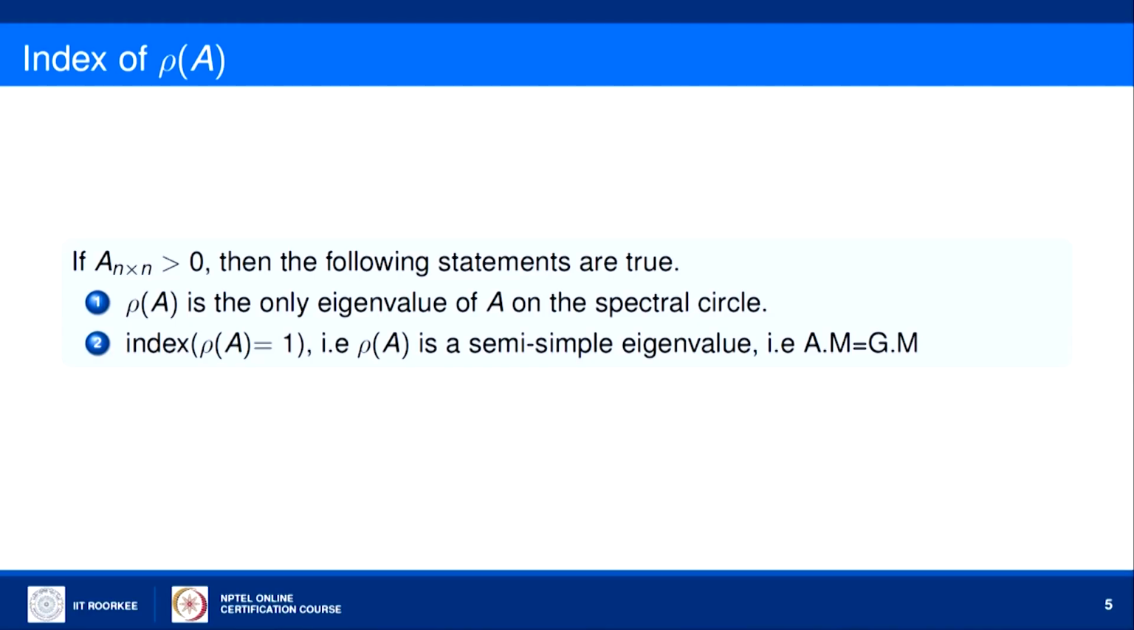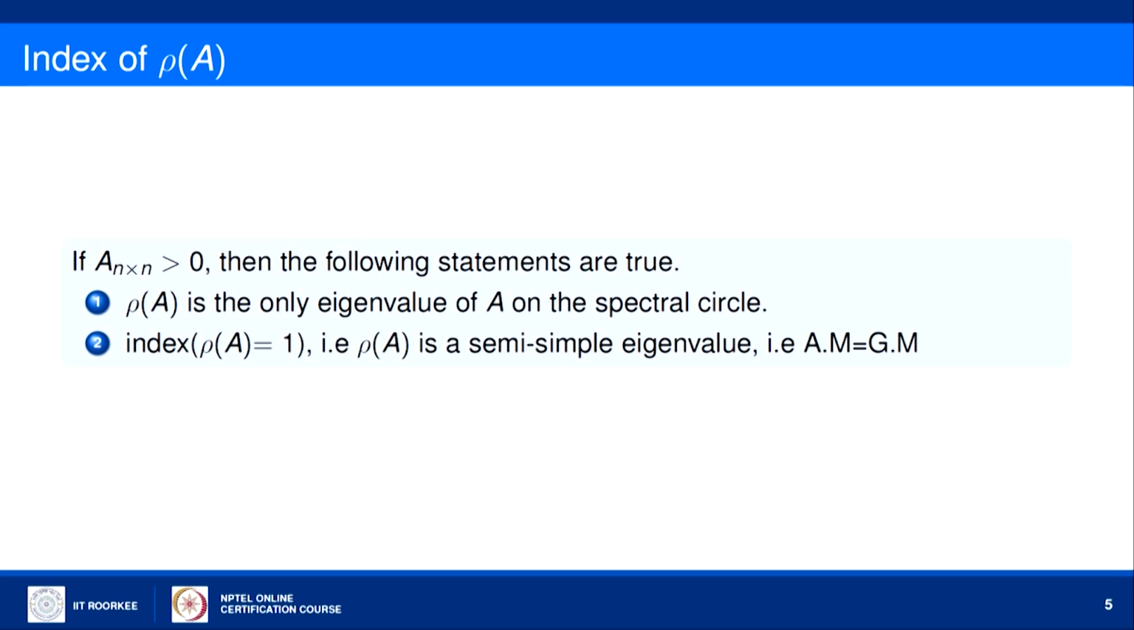My next result is on the index of a positive matrix. If A is an n by n positive matrix, then the following statements are true. The first one is the spectral radius of A is the only eigenvalue of A on the spectral circle. Spectral circle means Gershgorin circle. The second result is the index of the spectral radius equals 1, meaning whatever eigenvalue is the spectral radius, the index of that is 1.